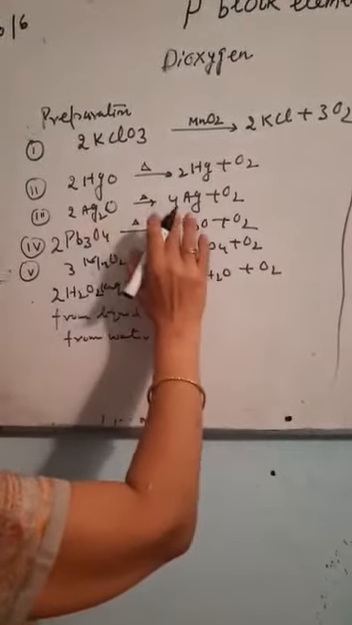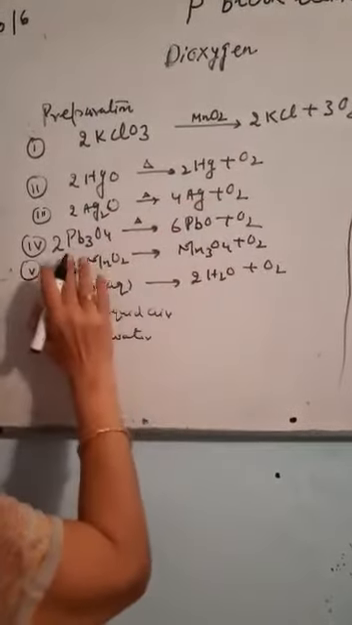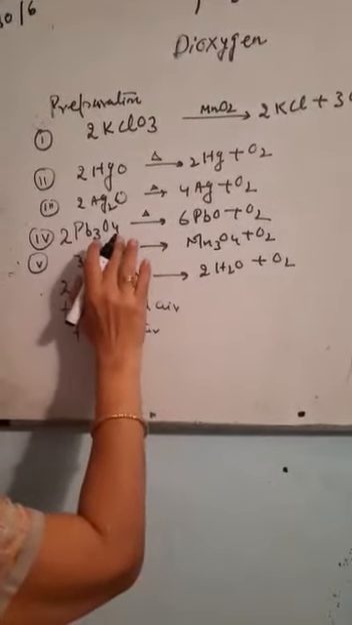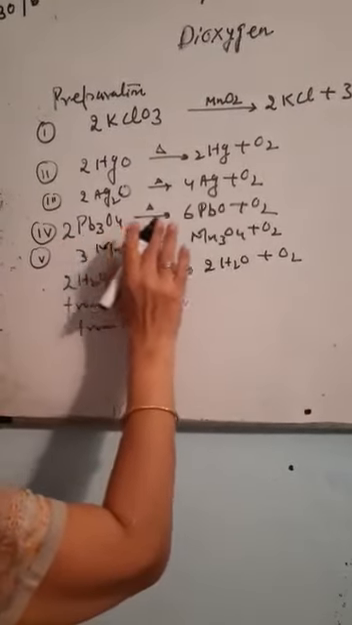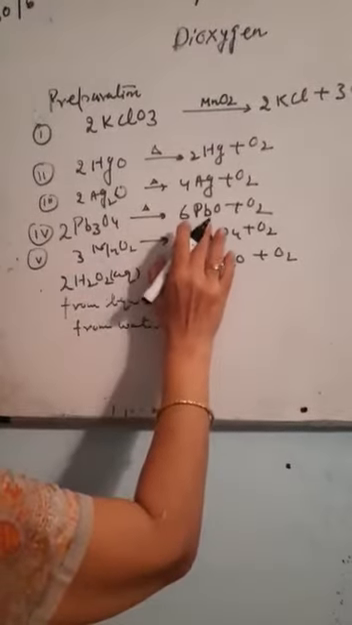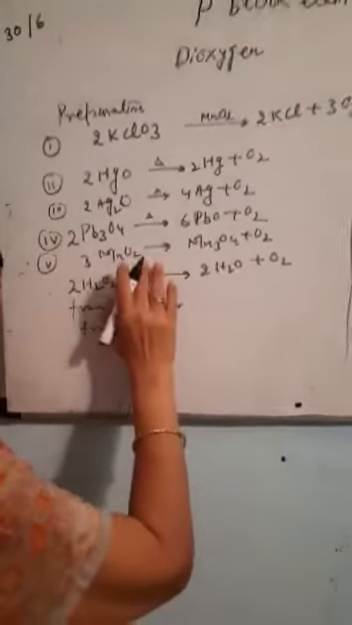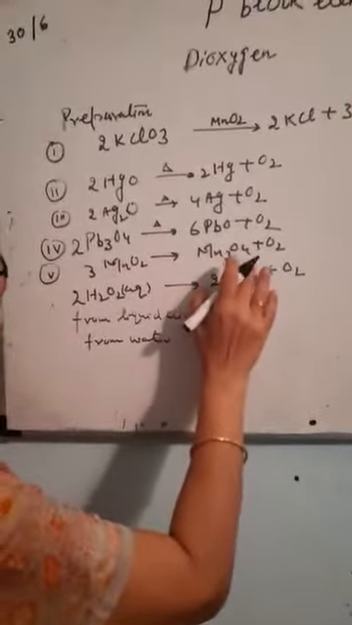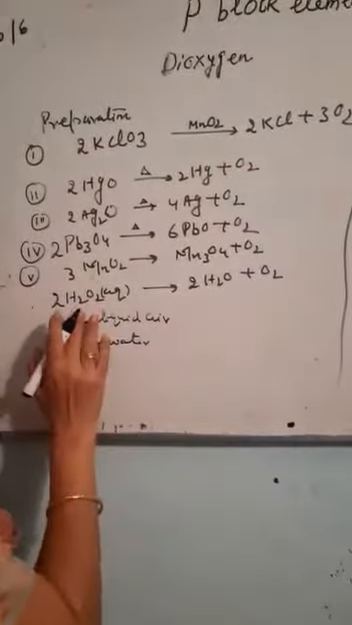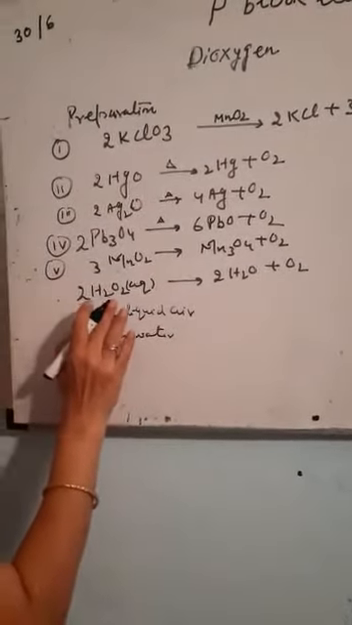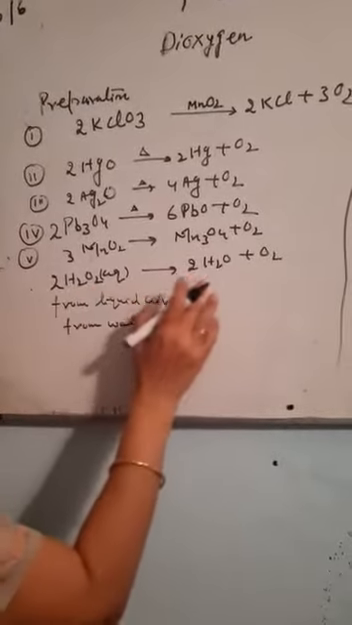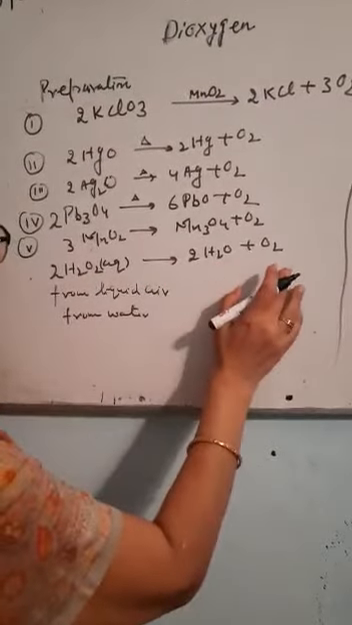Silver oxide will give silver and oxygen. Pb3O4 is known by the name of red lead. It on decomposition gives lead oxide and oxygen. Similarly, MnO2 gives Mn3O4 and oxygen. If the decomposition of hydrogen peroxide takes place, it will give water and oxygen.